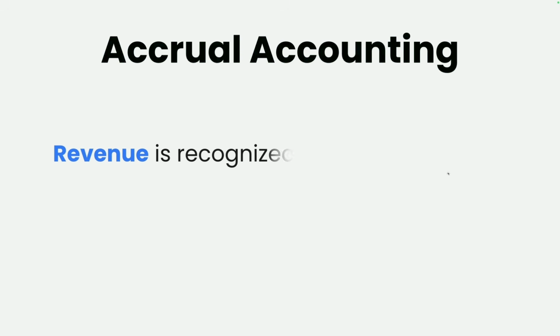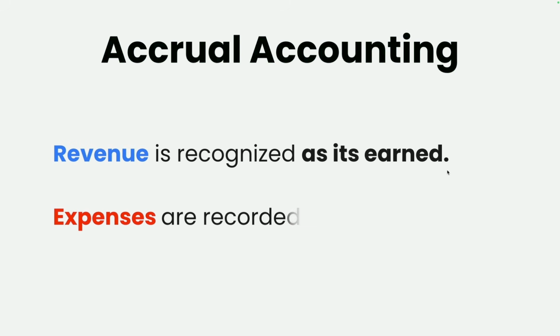Now, with accrual accounting in particular, revenue is recognized as it's earned, and expenses are recorded as they are incurred. Since fixed tangible assets are used continuously over their life by the business, their value is gradually written down on their financial statements to account for their gradual wear and tear.